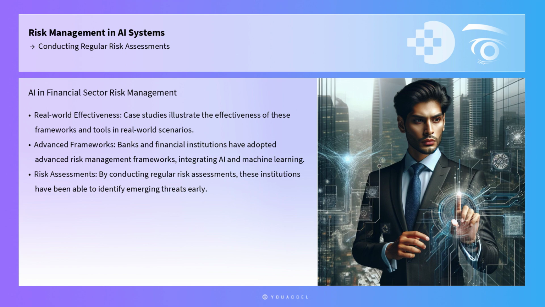One notable example is the use of AI in the financial sector, where regular risk assessments have been instrumental in managing compliance and operational risks. Banks and financial institutions have adopted advanced risk management frameworks, integrating AI and machine learning to enhance fraud detection and credit risk assessment processes. By conducting regular risk assessments, these institutions have been able to identify emerging threats early and implement effective mitigation strategies, thus safeguarding their operations and maintaining compliance with regulatory standards.